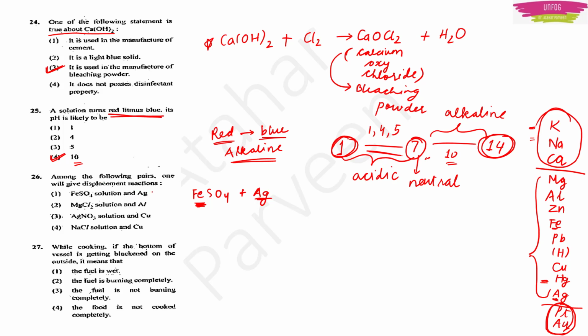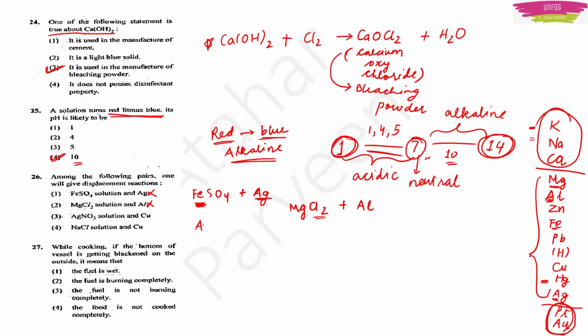So displacement reaction cannot occur in this. The next we have is MgCl2 plus aluminium. We have magnesium here. Aluminium is below magnesium, so aluminium is in a lower position. It won't be able to displace magnesium from MgCl2. So no displacement reaction will occur. Again this is the wrong option.